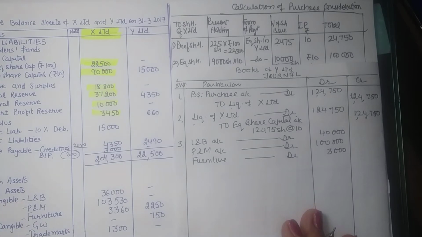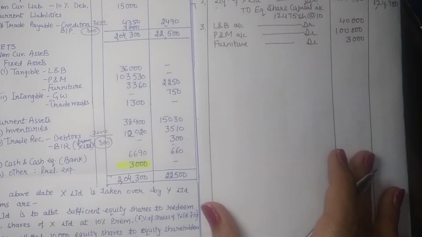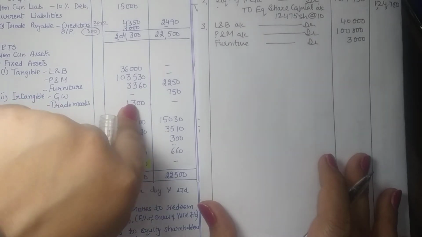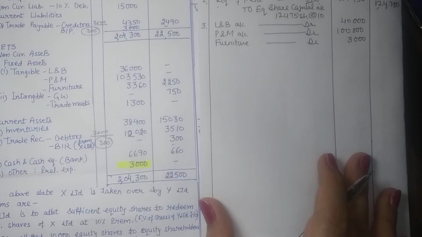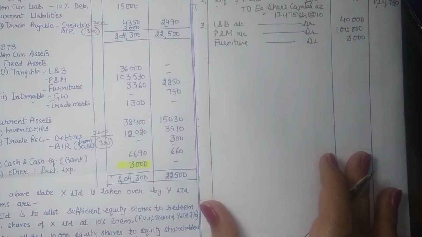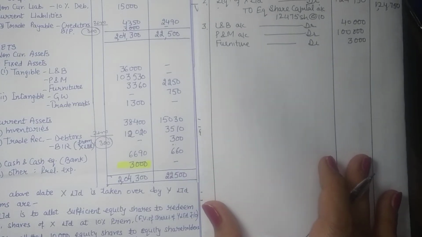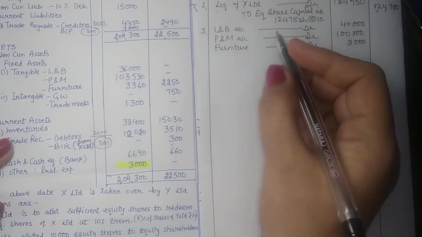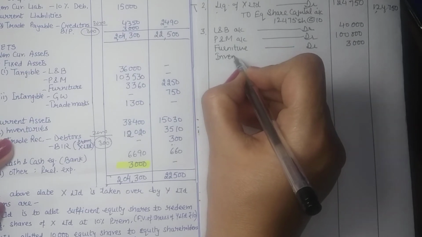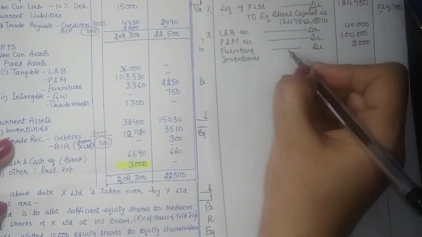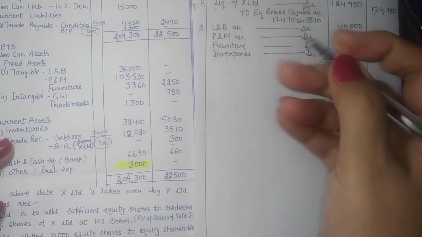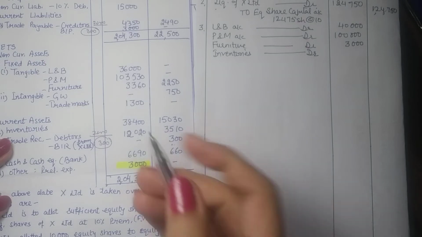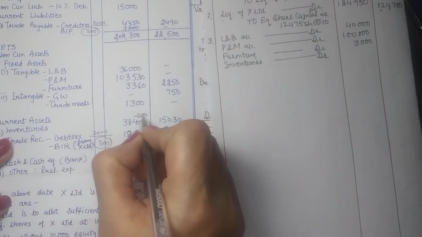So land and building, plant and machinery, furniture. Goodwill is not recorded right now, although they don't have any goodwill also. But goodwill is never recorded at the very first place, because goodwill is going to be the balancing figure in the entry. So trademarks are valueless, so we won't record them. Then you took over inventories. Now while recording the inventories, we know that out of the inventories, purchasing company is getting some of its old stock sold to this company back. So their unrealized profit of 200 rupees is to be deducted.